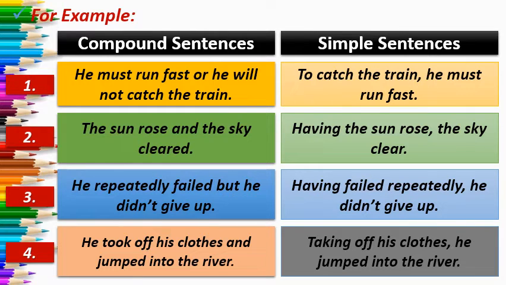When you convert compound to simple, you have to merge two independent clauses. You can take help of an infinitive, gerund or participle to merge both the sentences to make a simple sentence, and the other idea will be your complete independent clause, because in a simple sentence you will get only one verb.